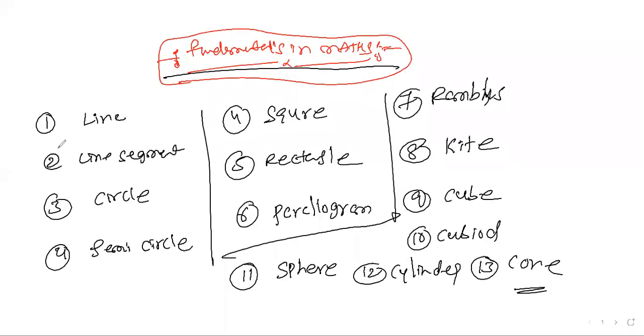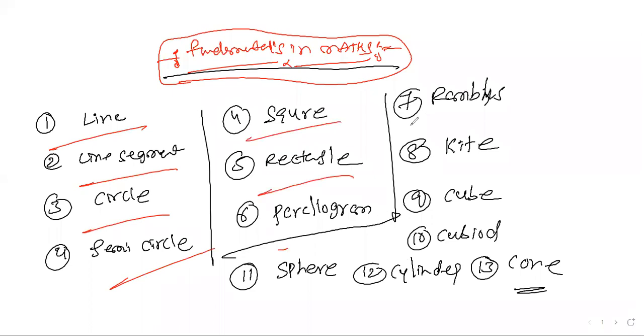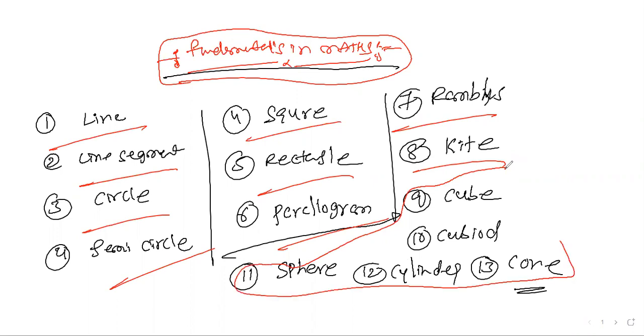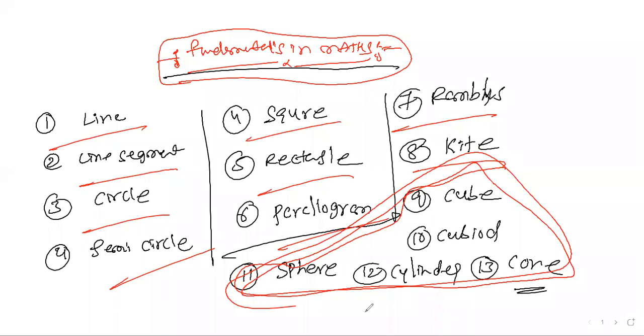These are all rhombus and all rectangle. These are all the figures we have to know, and you need to understand the formulas very clearly. What is a line, line segment, circle, semicircle, square, rectangle, parallelogram, rhombus, kite: till this is completed. From 9 to 13 we'll discuss in other classes. Till this you need to understand the formulas. We'll come back in the next class so you can understand more clearly.